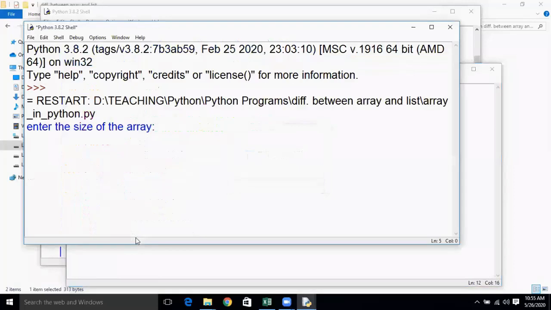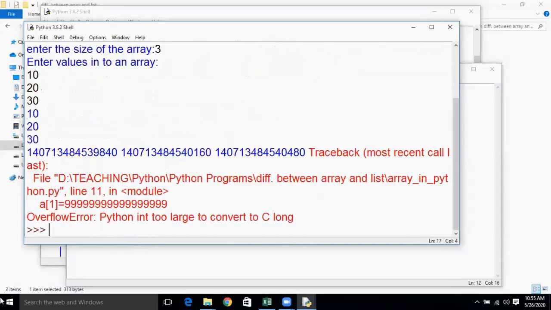So it is asking you to enter the size of an array. For example, my size of array is 3, and it is asking you to enter the values into the array. So I am entering the values 10, 20, 30. Now what will happen is you got an error, an exception. Why we got an exception, I will explain again.